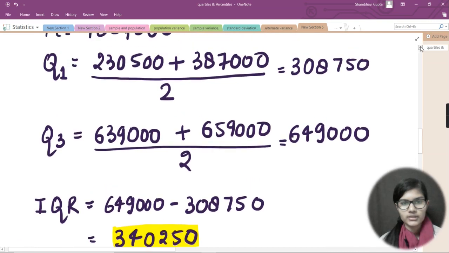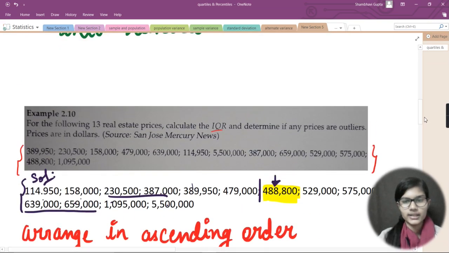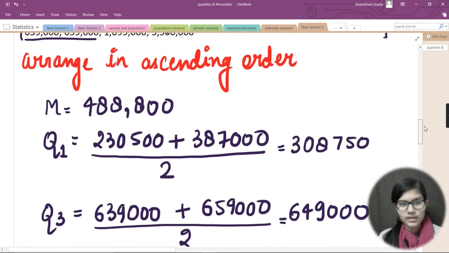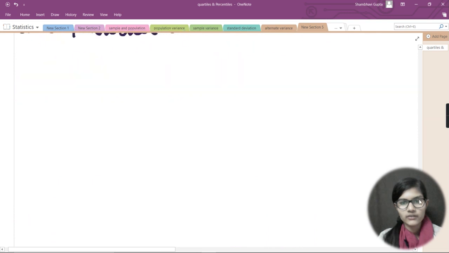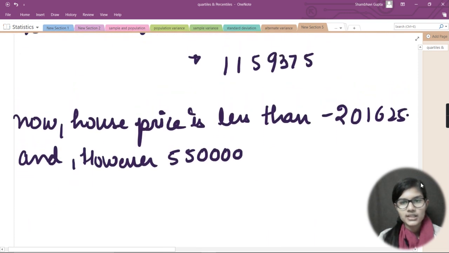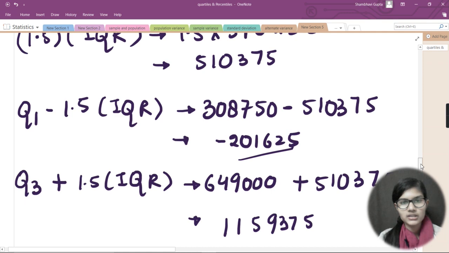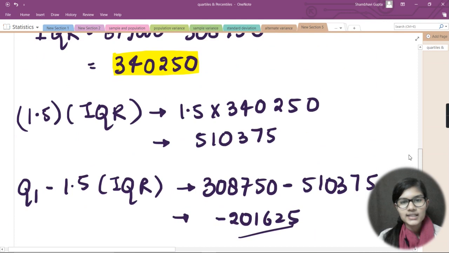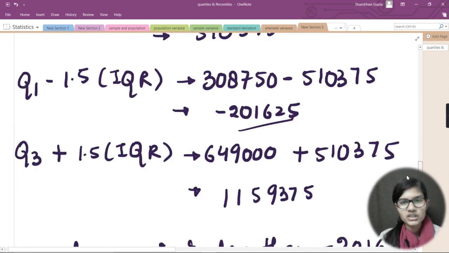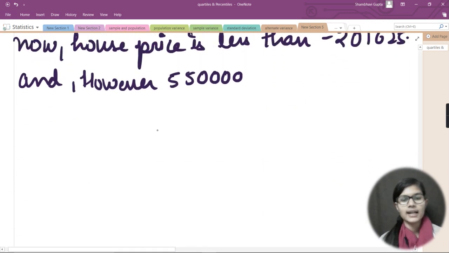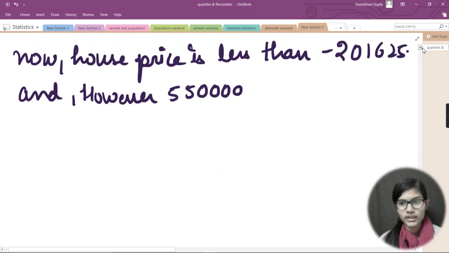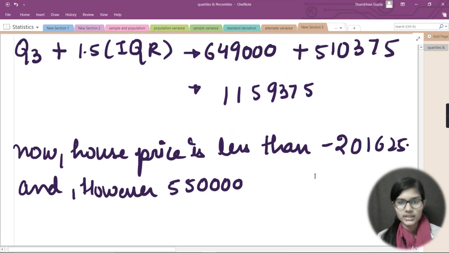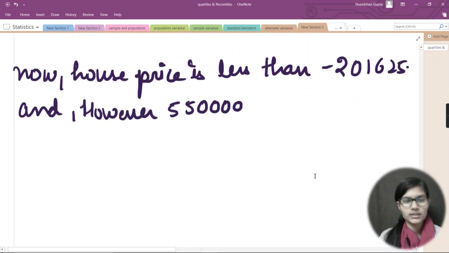Let's go upward. Here my Q1 was 308750, and the lower limit is minus 201625, so it is less than 308750, right? And my Q3 was 649,000, right? And here the upper limit is 1159375.